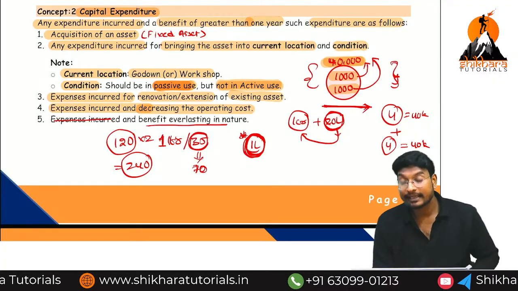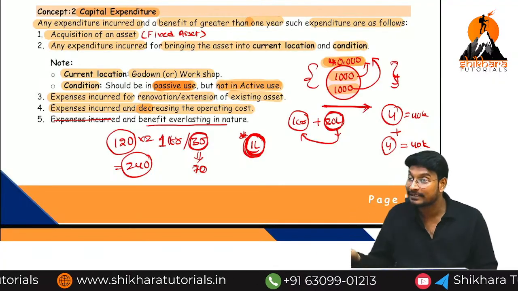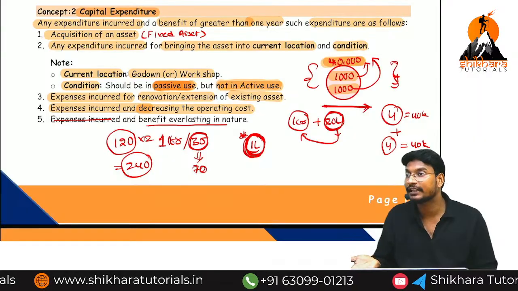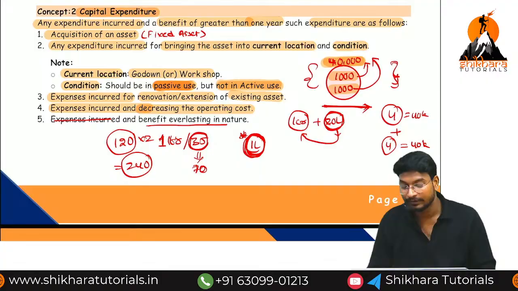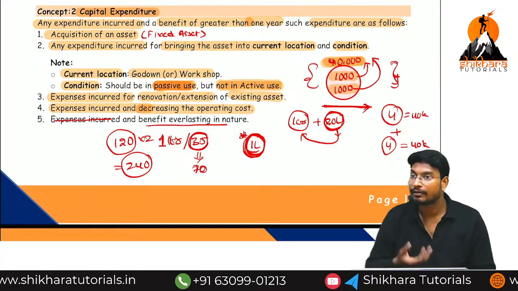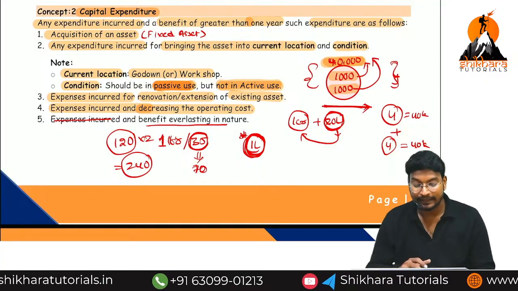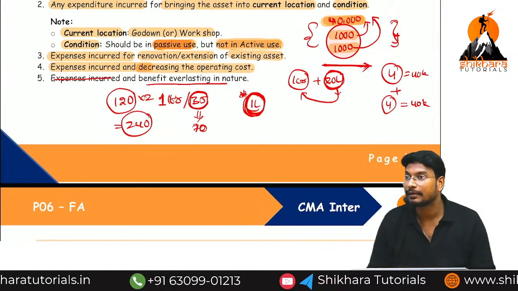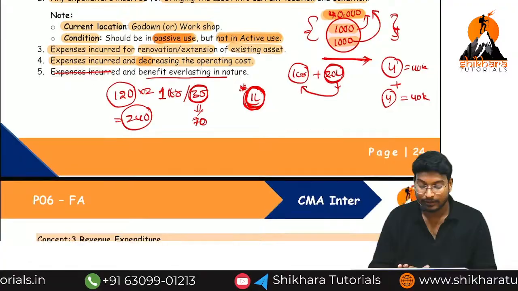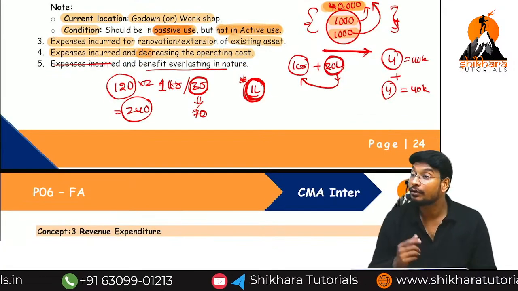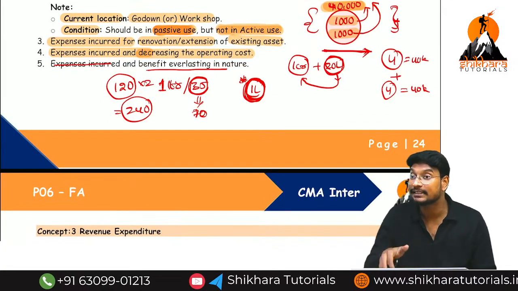Direct expenses incurred for the purpose of bringing the asset to its present location or condition, this kind of expenditure is called what? Capital expenditure. Location means our workplace or a godown. Condition means what? Passive use or active use? Passive use. What is the meaning of passive use? Ready to use.